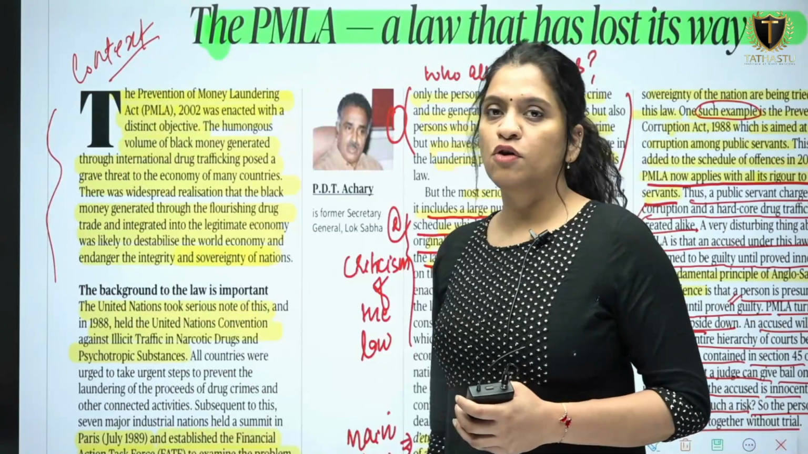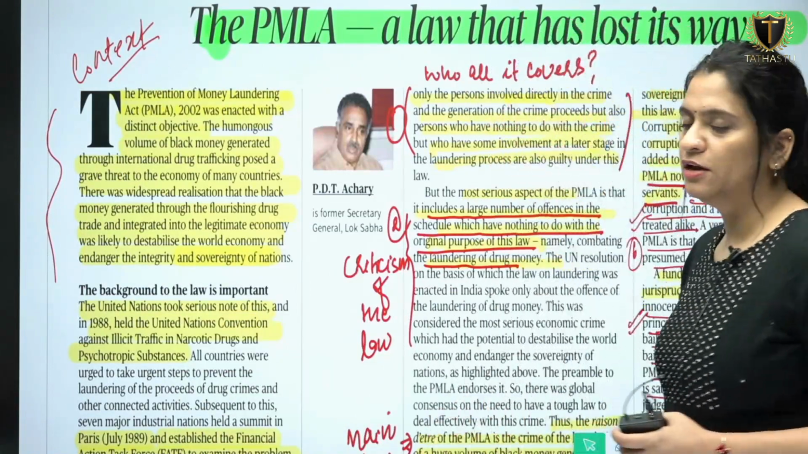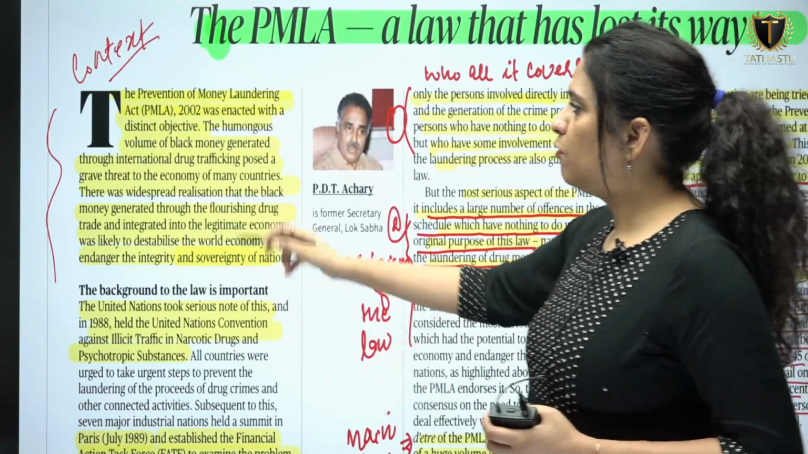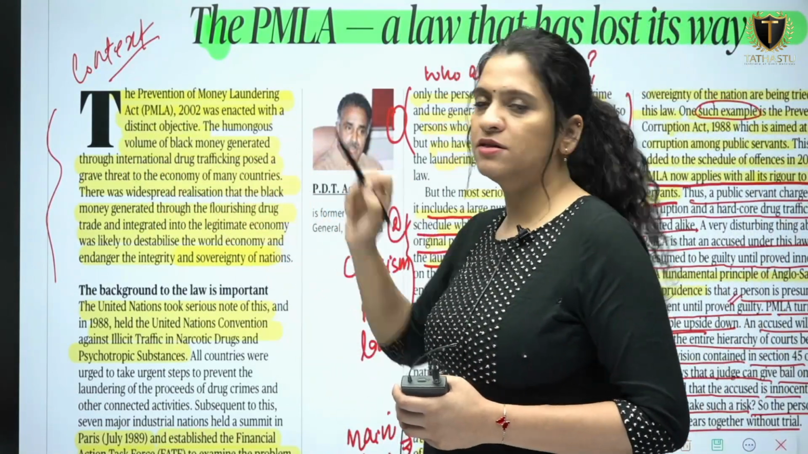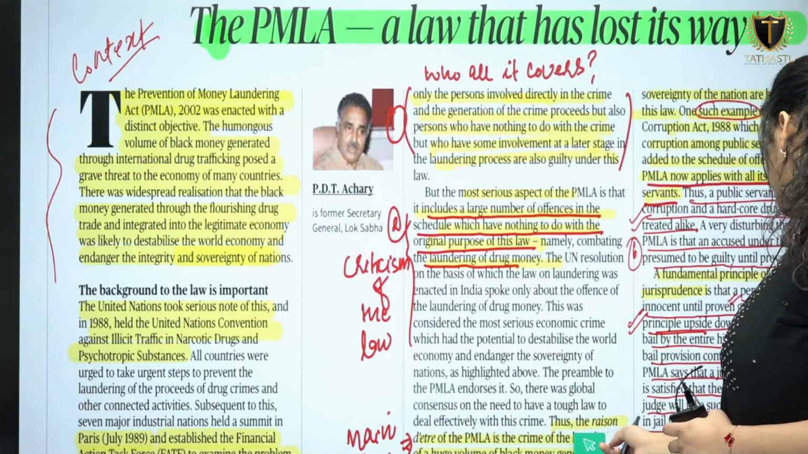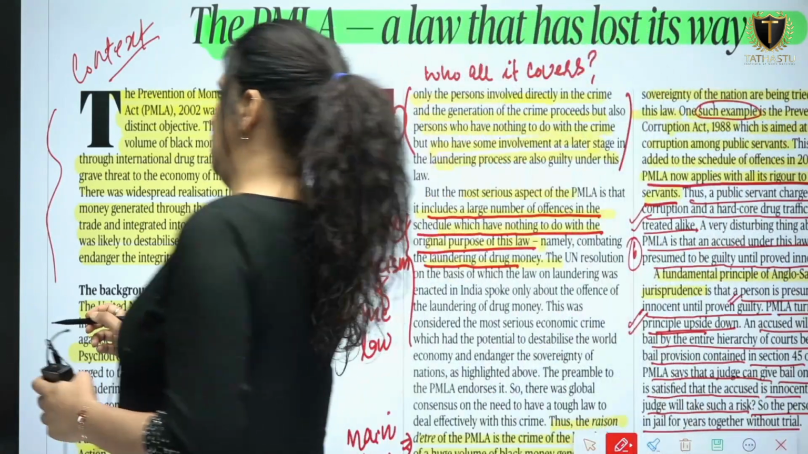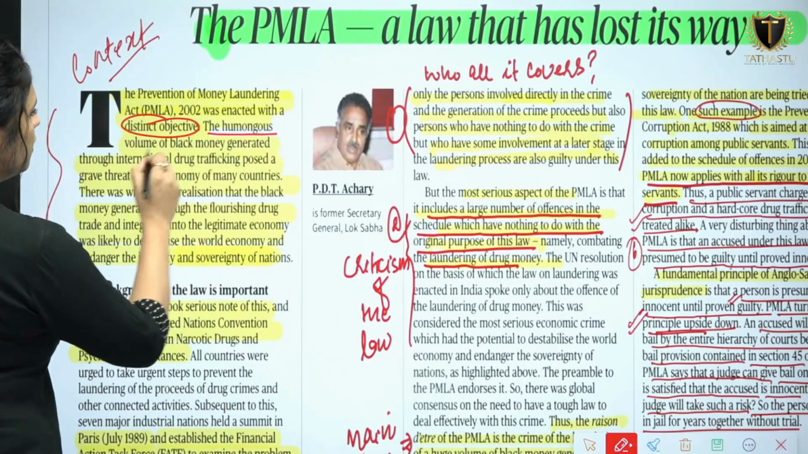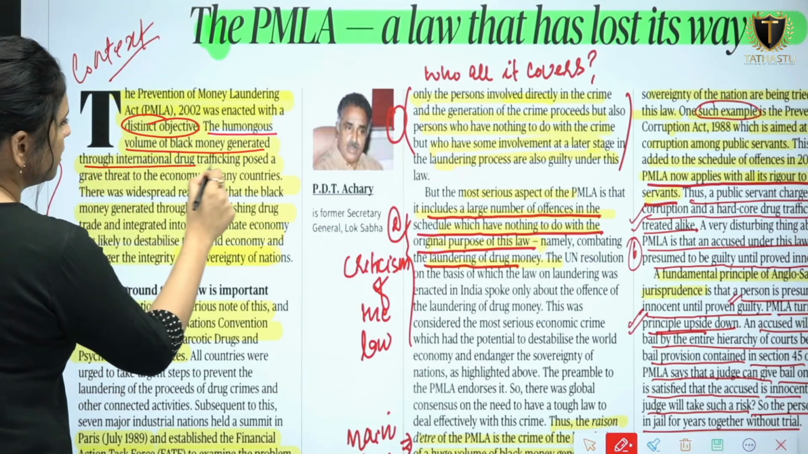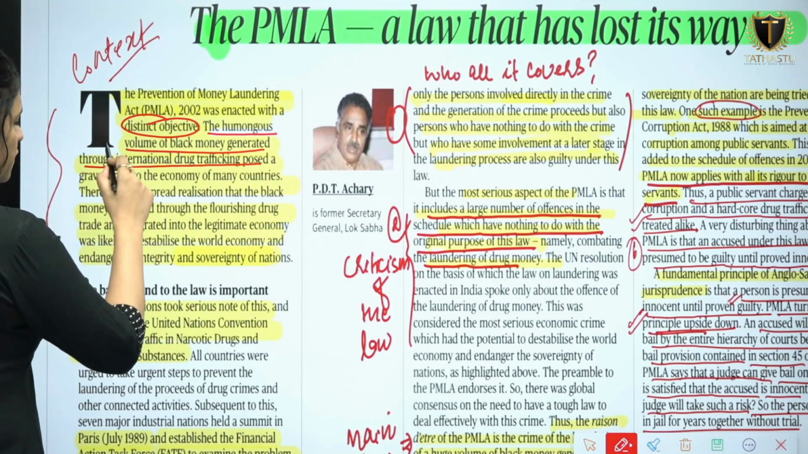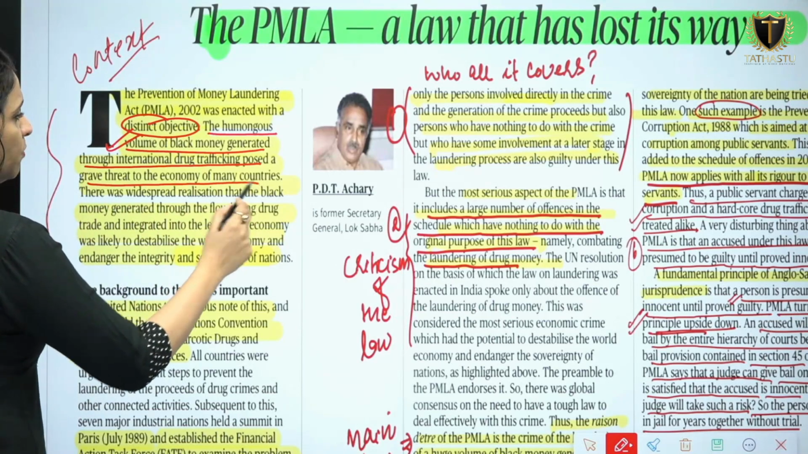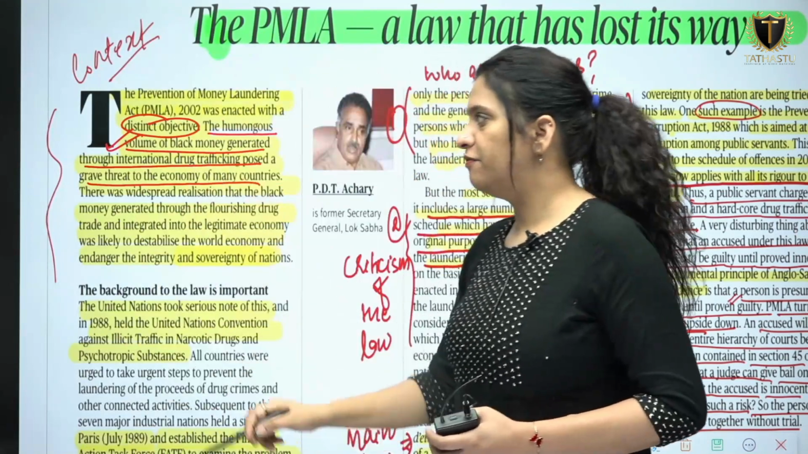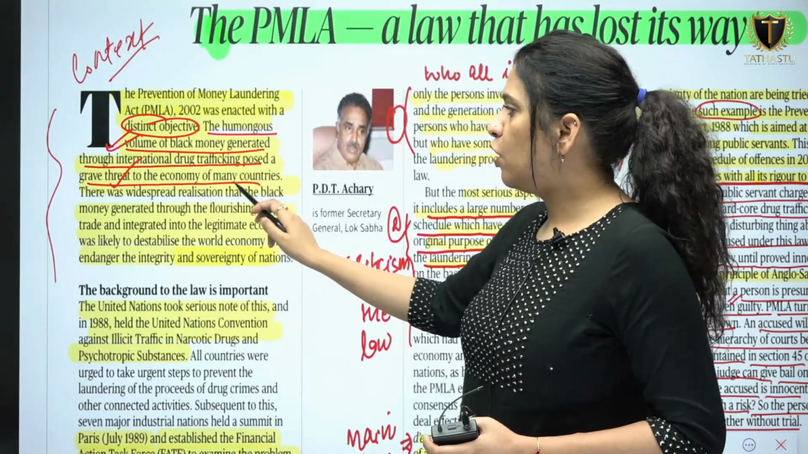So the first line talks about context. What is that? The Prevention of Money Laundering Act was enacted with a distinct objective: the humongous volume of black money generated through international drug trafficking. So the point which you are going to note down is, what was the objective? Distinct objective: the humongous volume of black money generated through international drug trafficking. So this was the purpose, to address the threat to the economy, and this black money which gets generated because of drug trafficking poses a great threat to the economy of many countries.